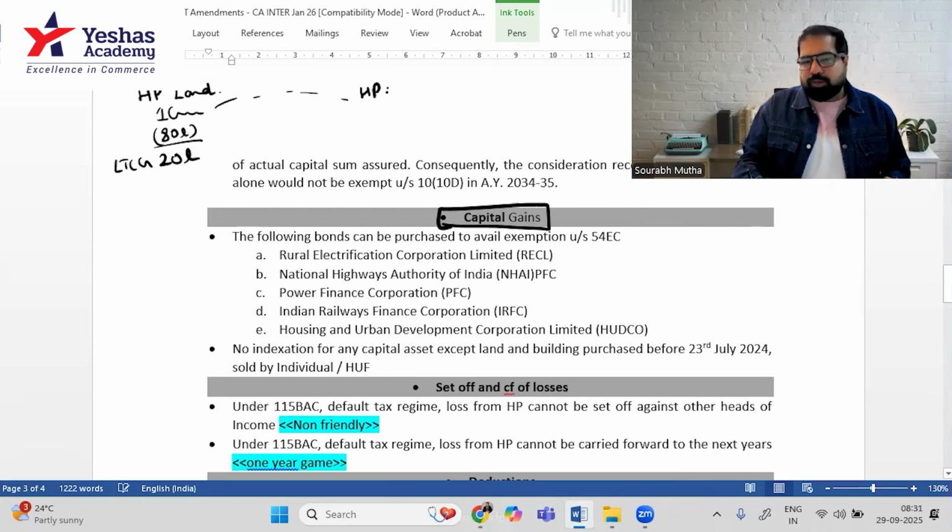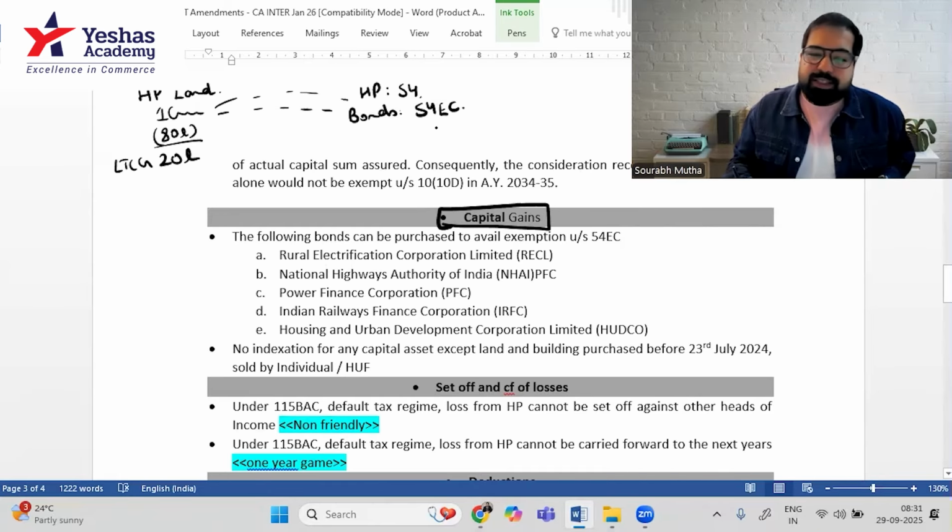Either buy another house property and take an exemption under section 54. But if I don't want to do that, there's another section where I can buy bonds, if you remember, and there is an exemption under section 54EC up to 50 lakh rupees a year. There is a small change here. Nothing has changed, guys, very small change.